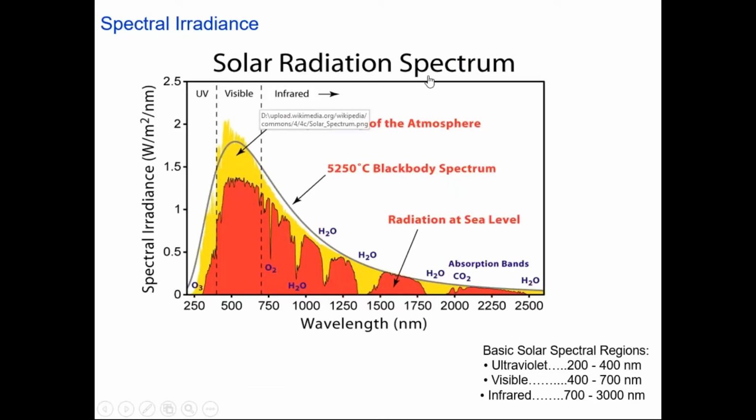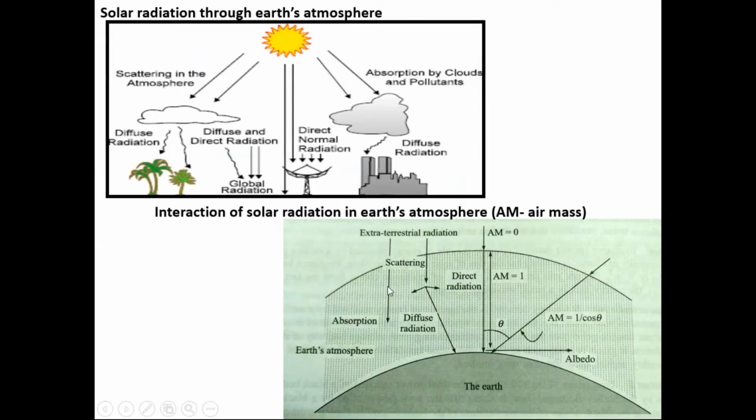As most of you must know, the solar radiation spectrum has a wavelength range from 250 to around 3000 nanometers, and under this we have UV, visible and infrared radiation. Most of the solar radiation which is useful to us for solar thermal technologies is in the visible range, that is 400 to 700 nanometers. I will explain this figure.